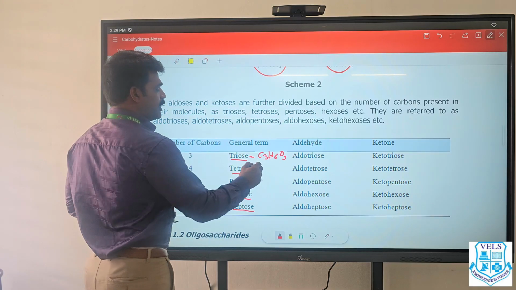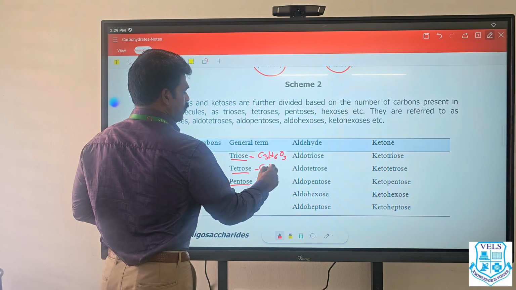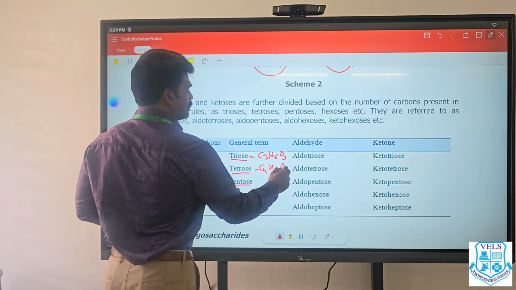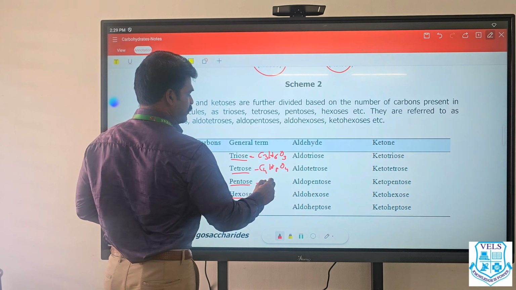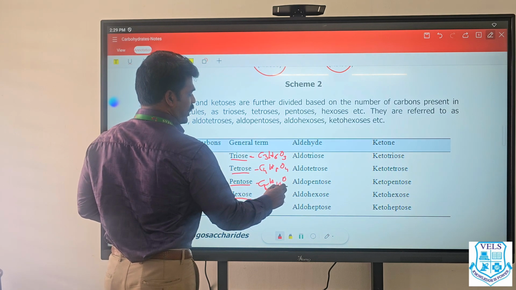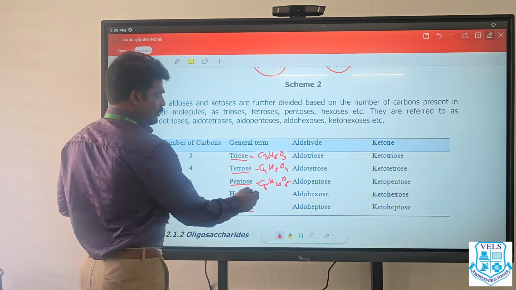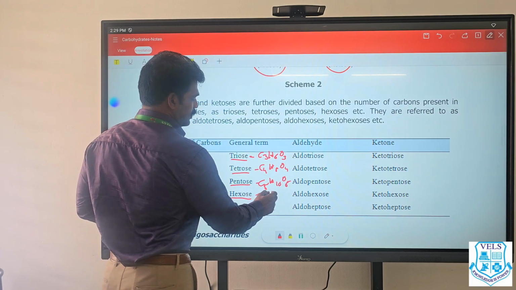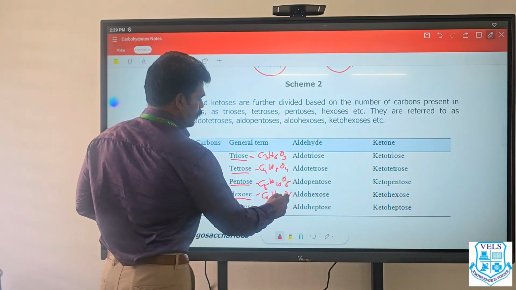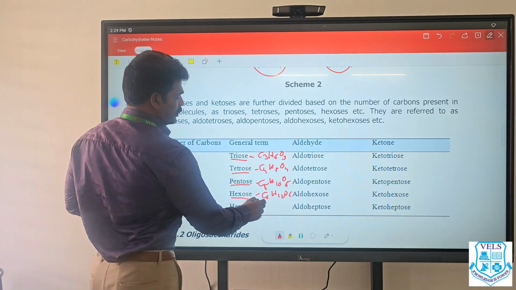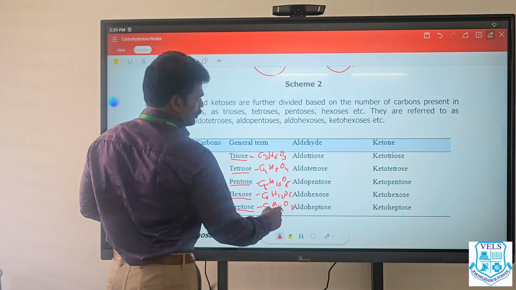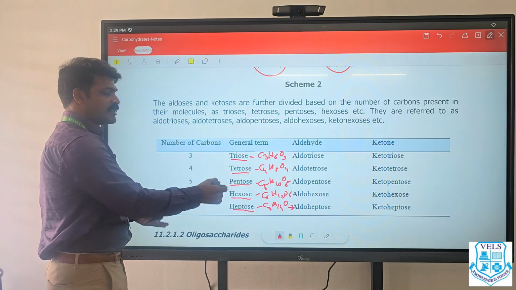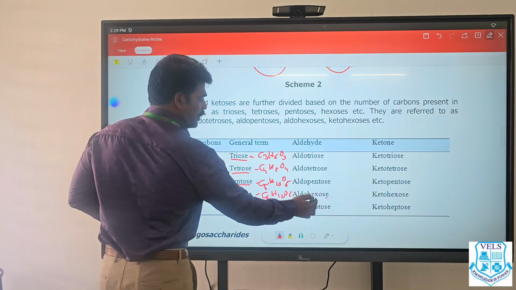Tetrose: how many carbons? Four. How many hydrogens? Eight. How many oxygens? Four. Pentose: how many carbons? Five, 10, and 5. Hexose: C6, H12, O6. Heptose: C7, H14, O7.